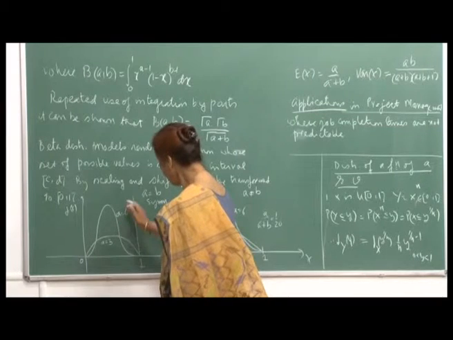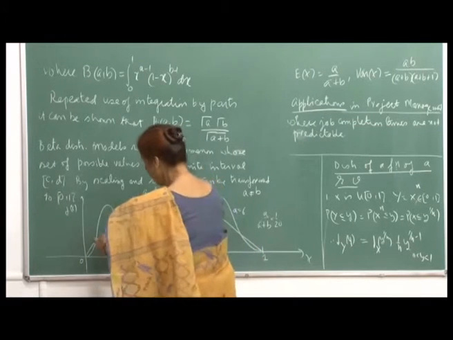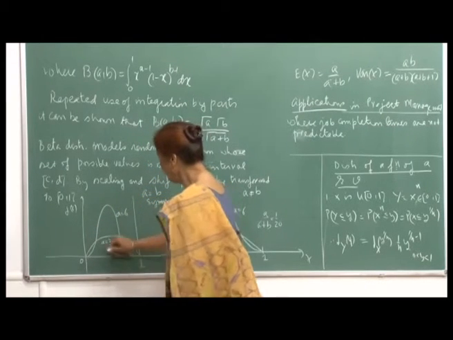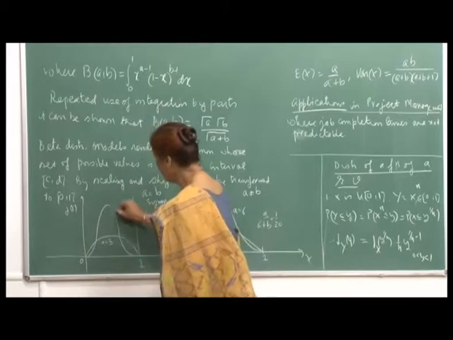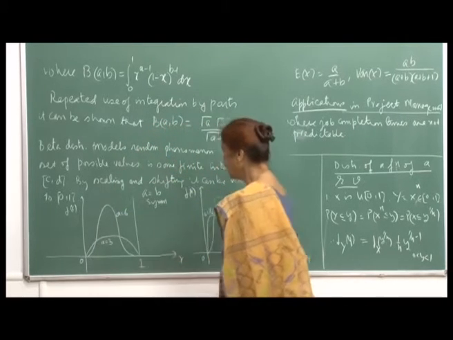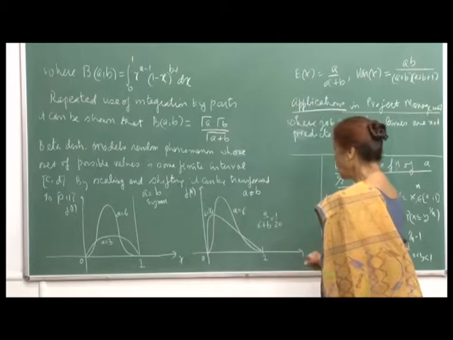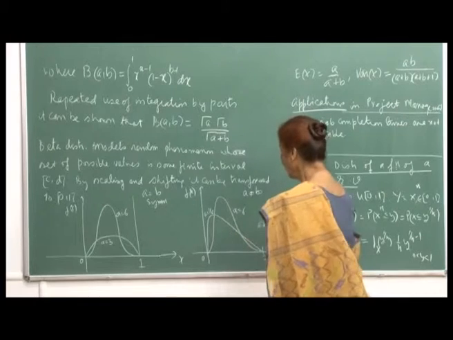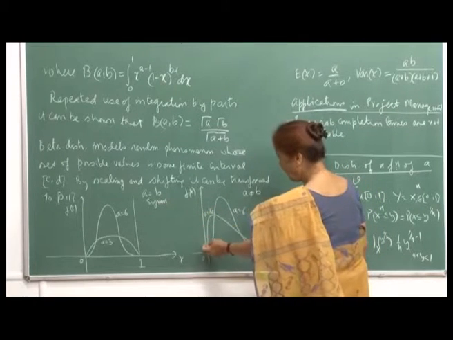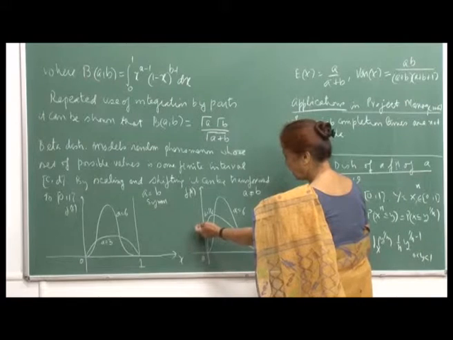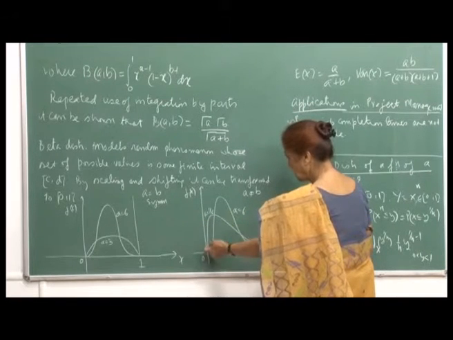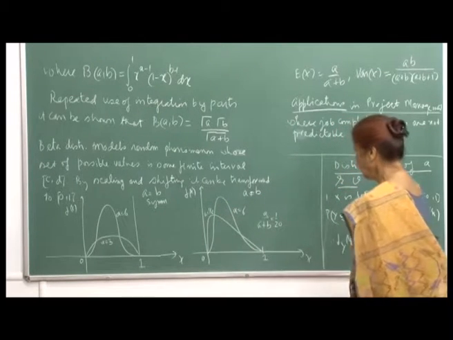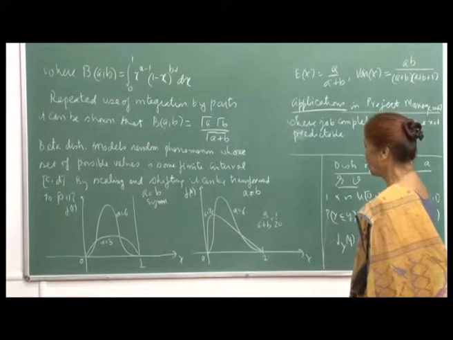and as a becomes bigger, the mass gets concentrated, the graph becomes narrower, and this is symmetric, right. So, if you draw for a equal to 10, probably it will be something like this, the peak will be higher and so on. Now, for a not equal to b, the graph is asymmetric and skewed towards the left. So, for example, a equal to half, it is almost skewed towards the y axis, and as a increases, again the skewness shifts to the center, and of course, the graphs are not drawn to scale,